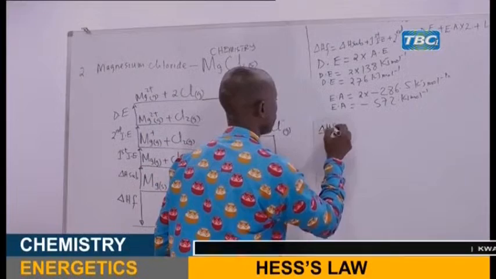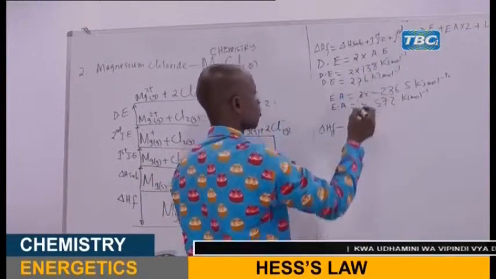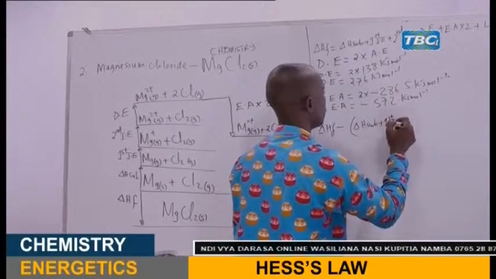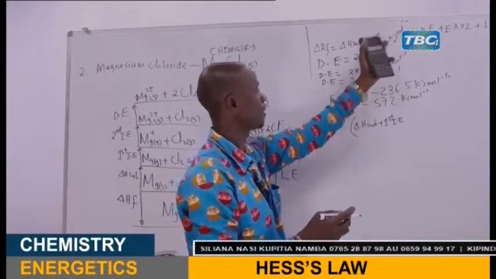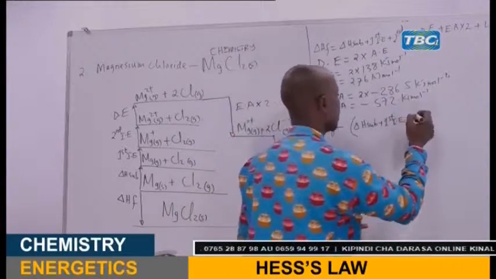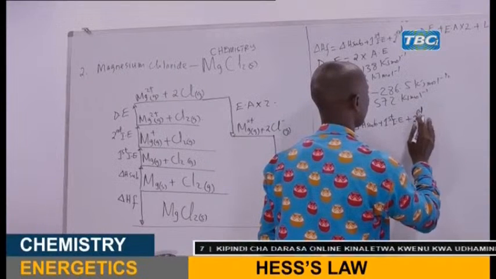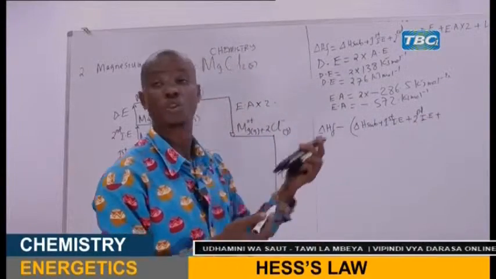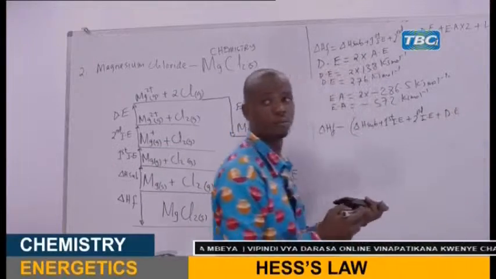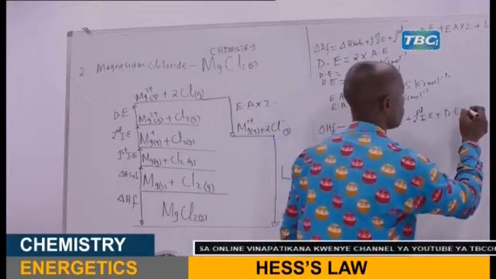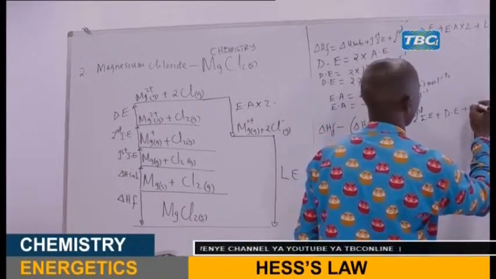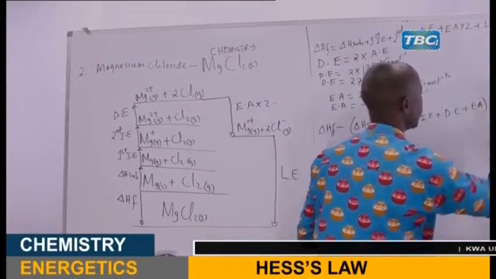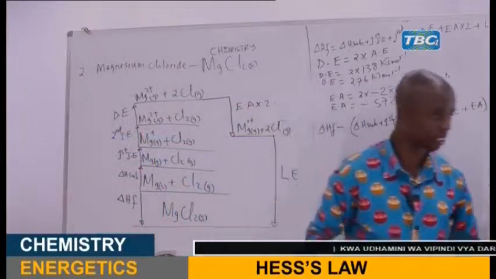So here, the enthalpy of formation minus, in bracket, enthalpy of sublimation plus first ionization energy as given here plus second ionization energy plus dissociation energy plus electron affinity, this one, equals to lattice energy.